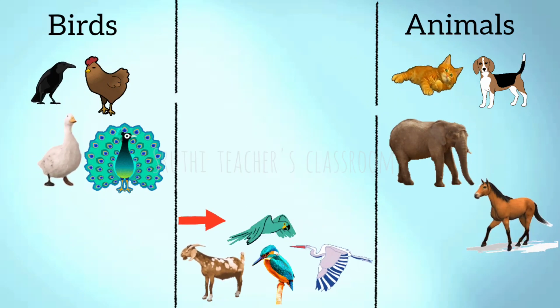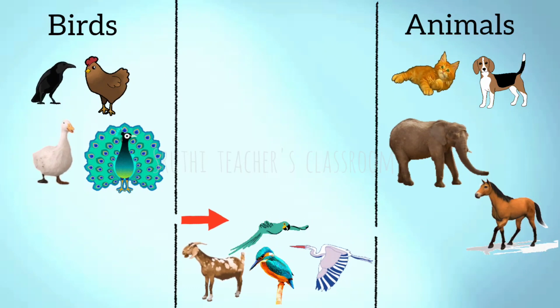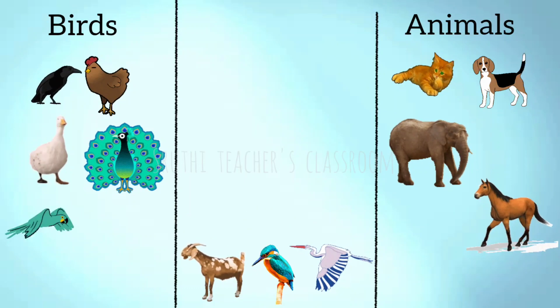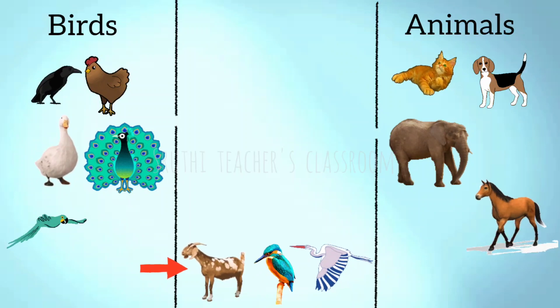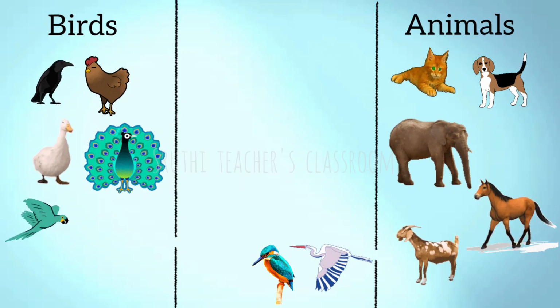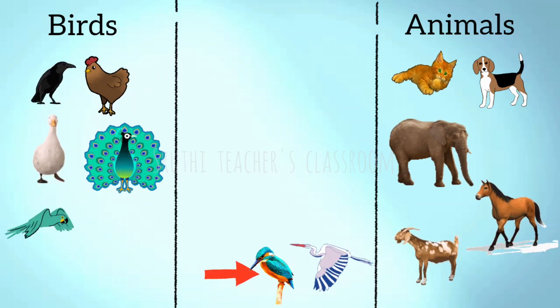Next one is our cute green parrot. What is the parrot? Yes, bird. Fix it here. The next one is goat. Is it a bird? No, it is an animal. Let's paste it here. The next one is kingfisher.